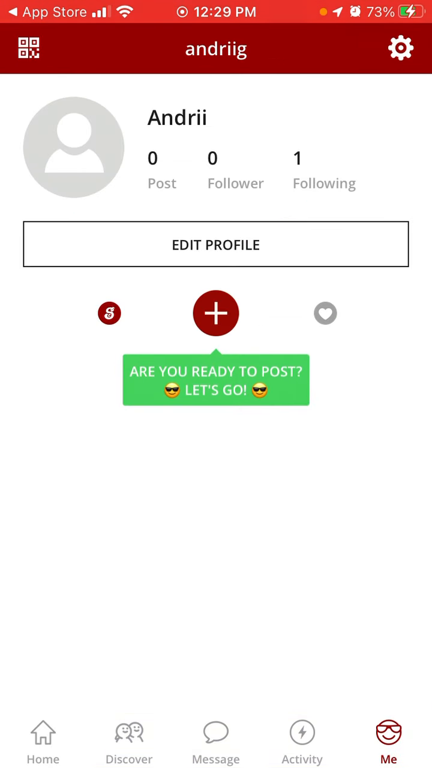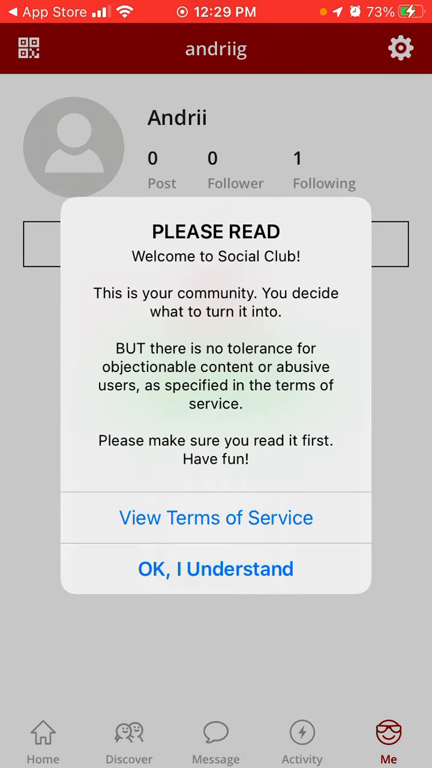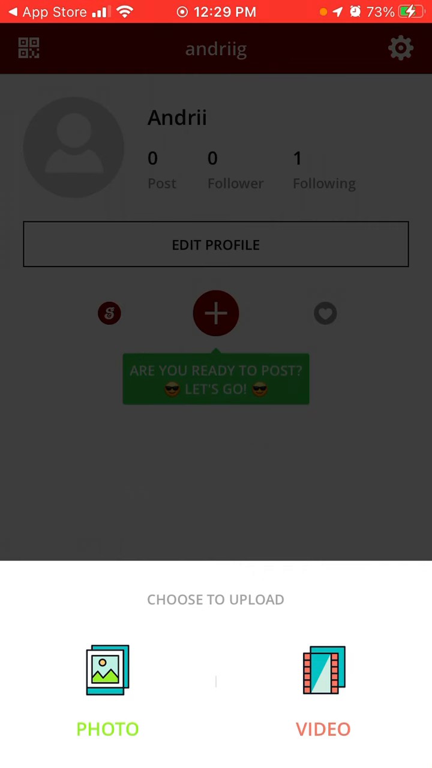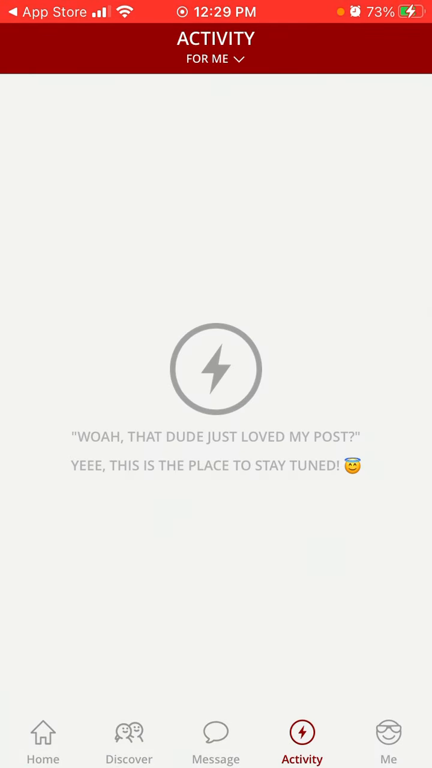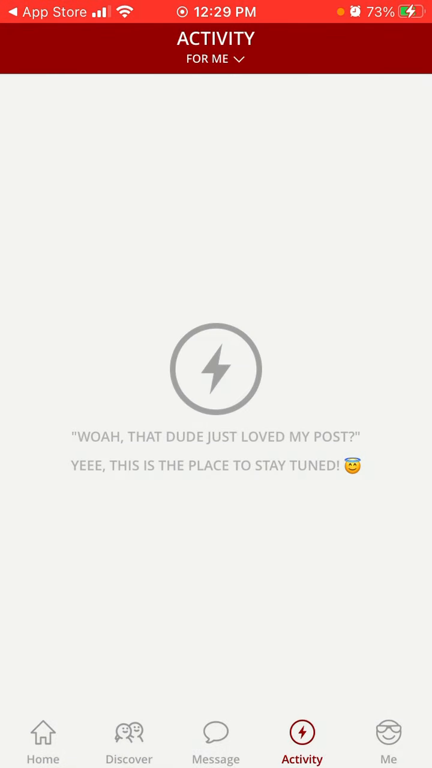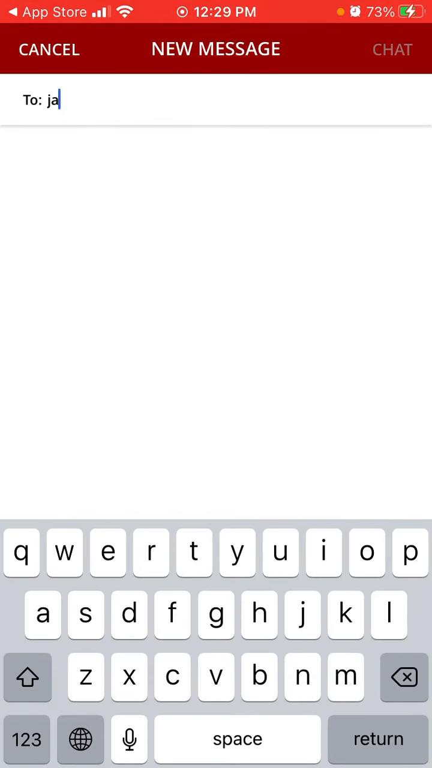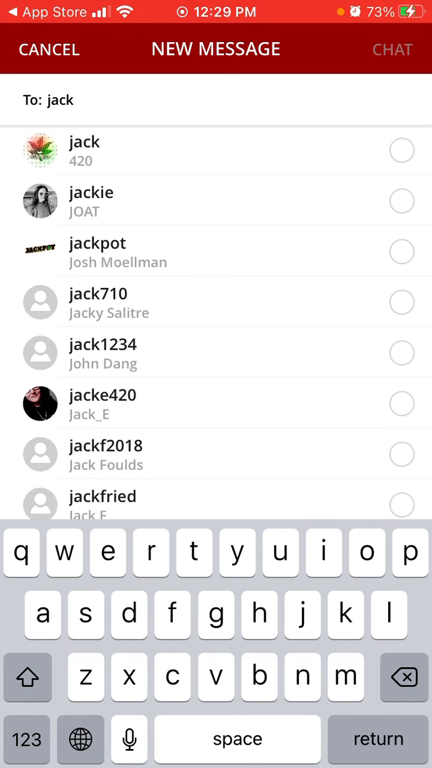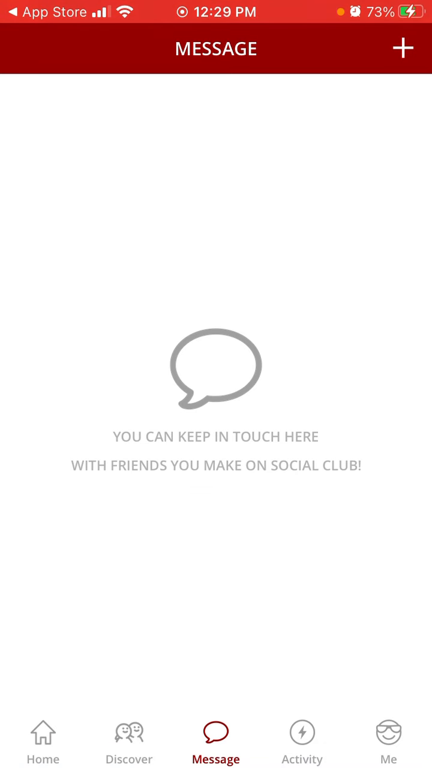Here you have your profile. You can create posts. There are terms of service, so you can upload photos and videos. Then you can see your activity, similar as on Twitter: comments, mentions, friends, love. Then there is also a DM experience, so you can send a DM to someone and then just start the chat.